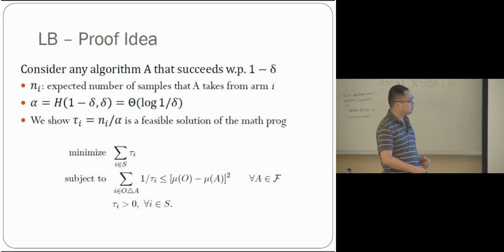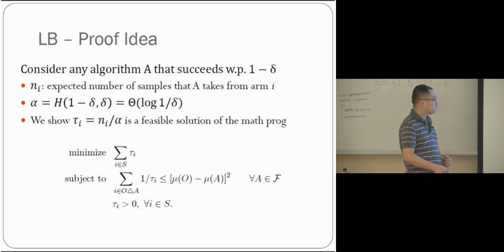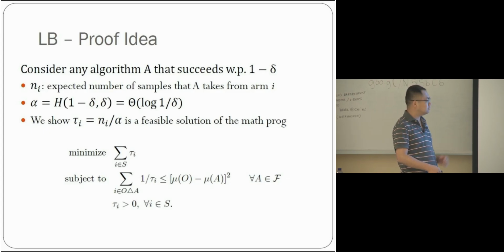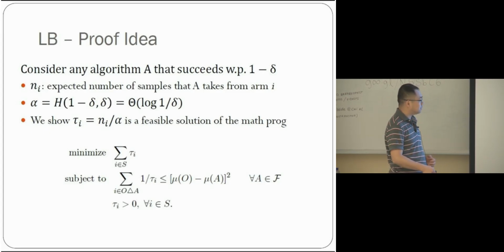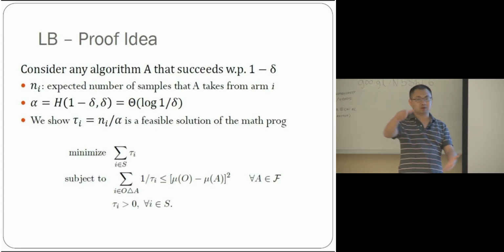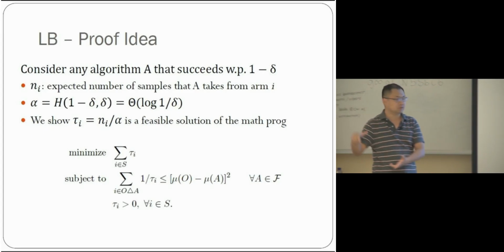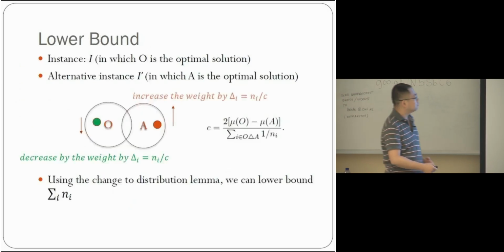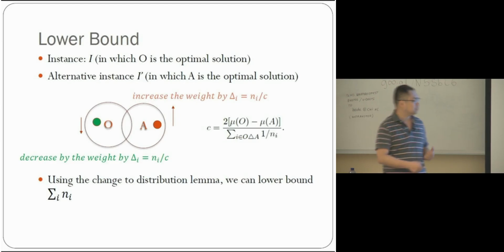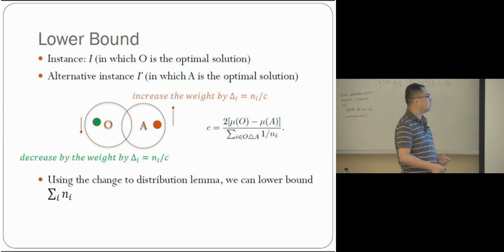Roughly, each constraint says the following. Here O is the optimal set, A is the alternative non-optimal set, and this is a symmetric difference. This constraint says that in order to distinguish the optimal set from a suboptimal set, these constraints have to be satisfied. This is proved by the change of distribution lemma, packaged by Garivier and Kaufmann.